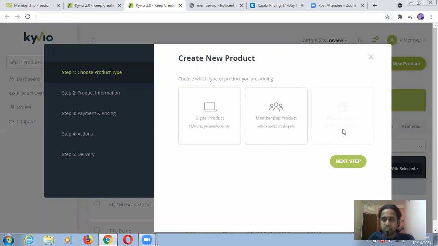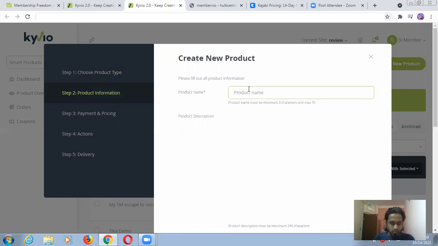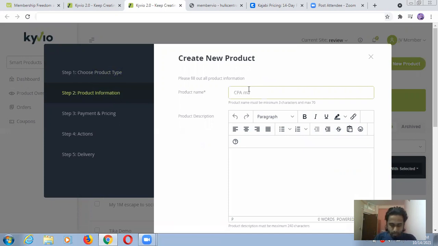Here you can see the physical products option is also available. When this option is available, you can go ahead for e-commerce websites like Shopify and WooCommerce, things of this type. Now going for this membership product, let's click on next step. Product name is, for example, CPA marketing. Description, complete step by step course, for example.